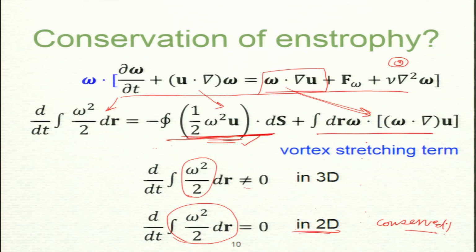So, summary: kinetic energy is conserved for both 2D and 3D. Kinetic helicity is conserved in 3D; of course, it is 0 trivially in 2D. But enstrophy is conserved only in 2D, not in 3D, okay, for pure inviscid hydrodynamics. Now, these are three very important quadratic conserved quantities. You saw all of them are products of two vectors.